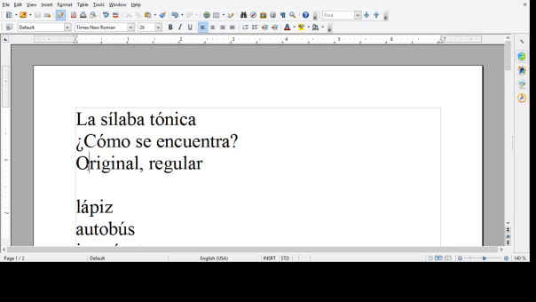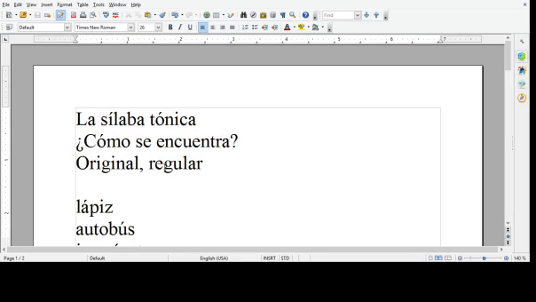So the question is, you know that this is o-ri-gi-nal. You know that this is re-gu-lar. But how do you know if it's original, original, original, or original? How do you know if it's regular, regular, or regular? So it's a little tricky, but with practice you get it pretty quickly.